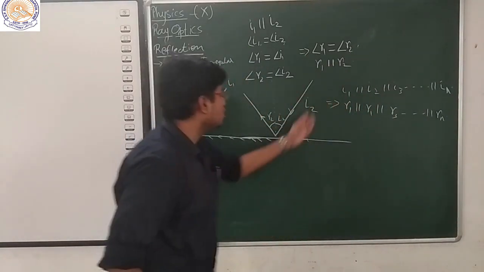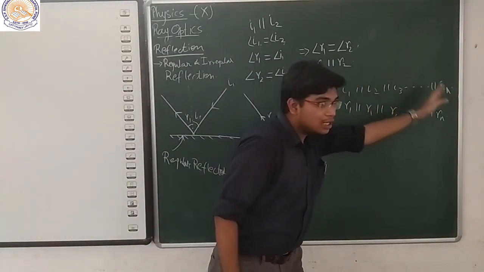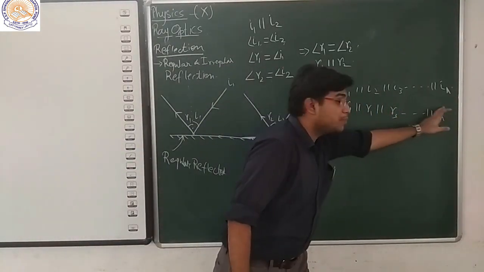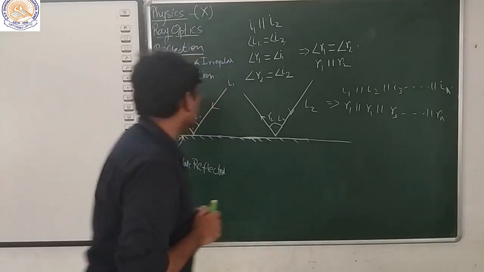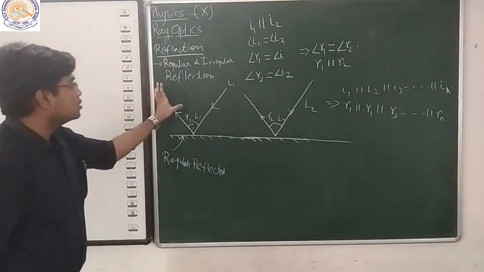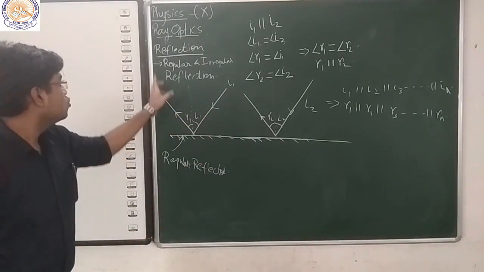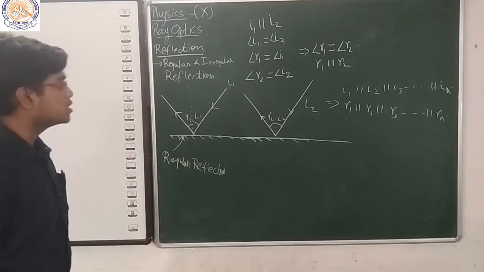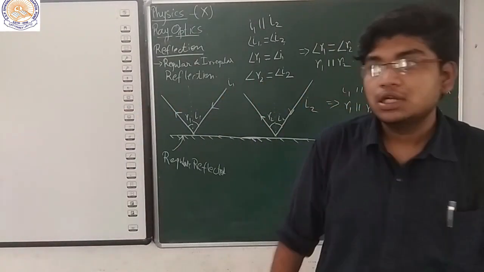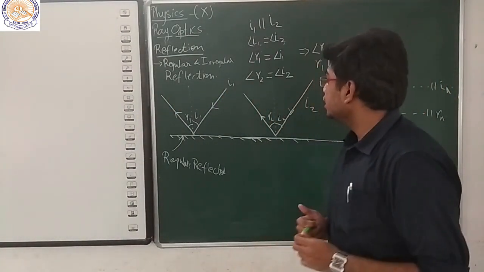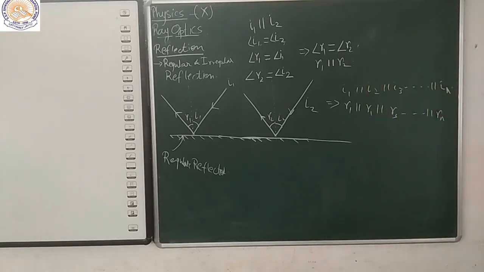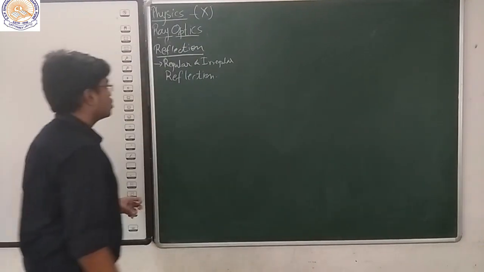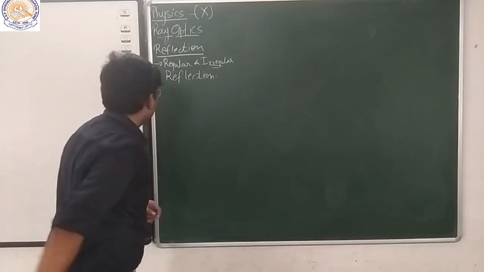That means for a set of n parallel incident rays, there will be n parallel reflected rays. This condition is only shown in the case of regular reflection. Now, let's talk about irregular reflections.